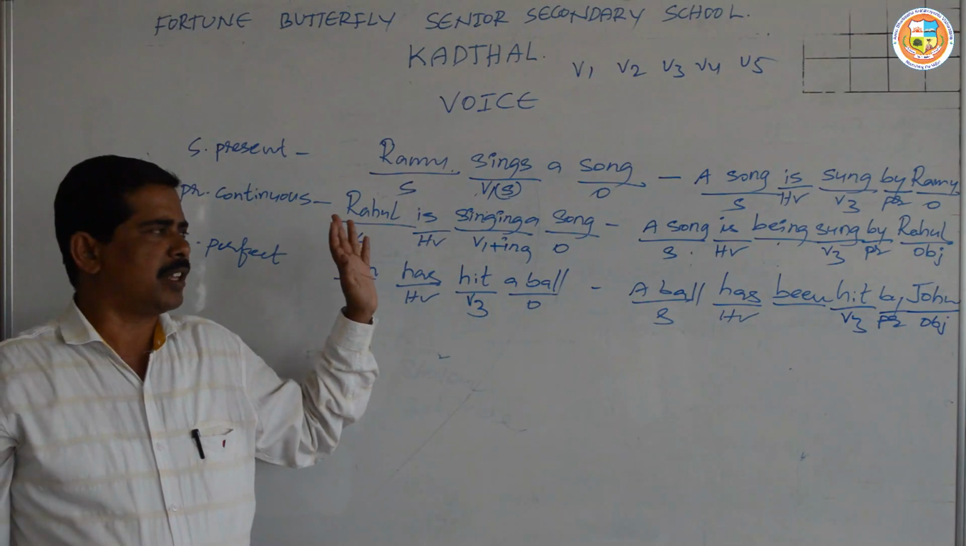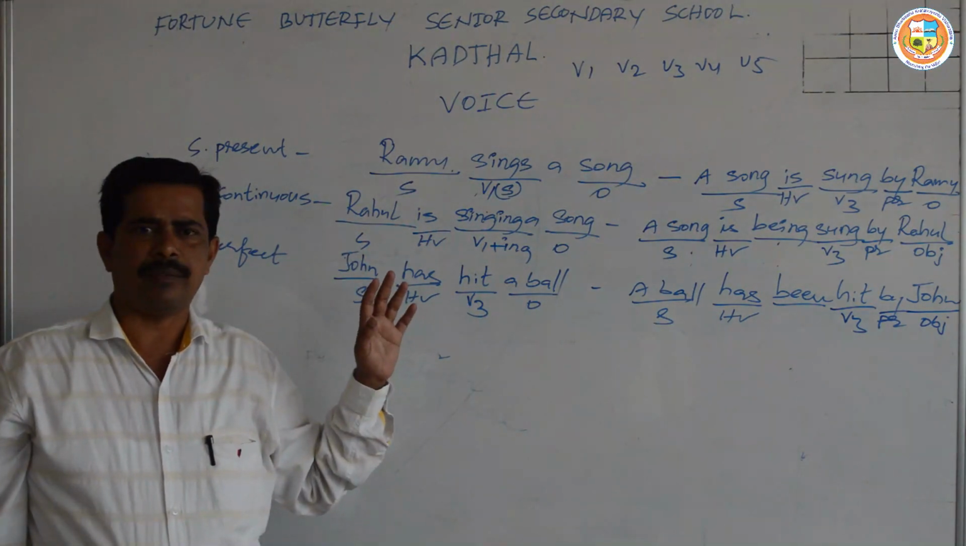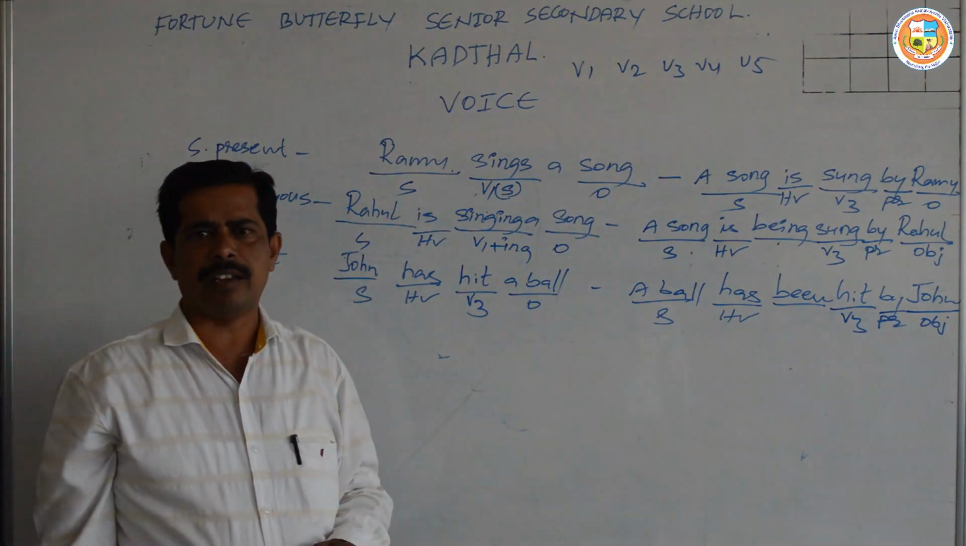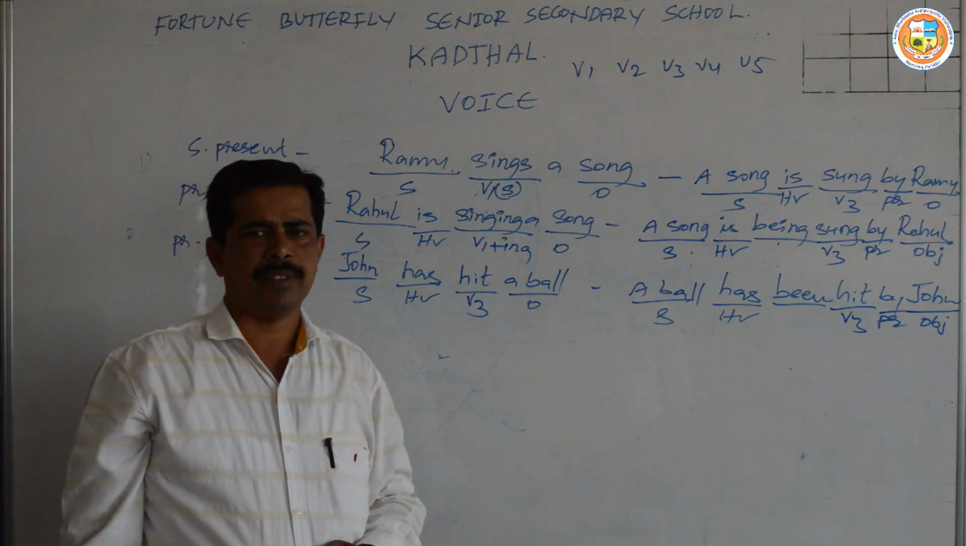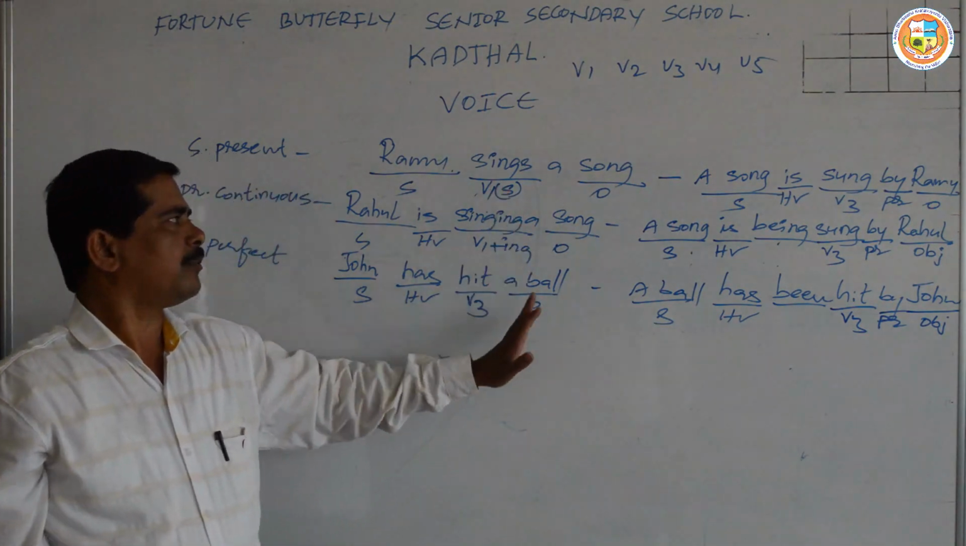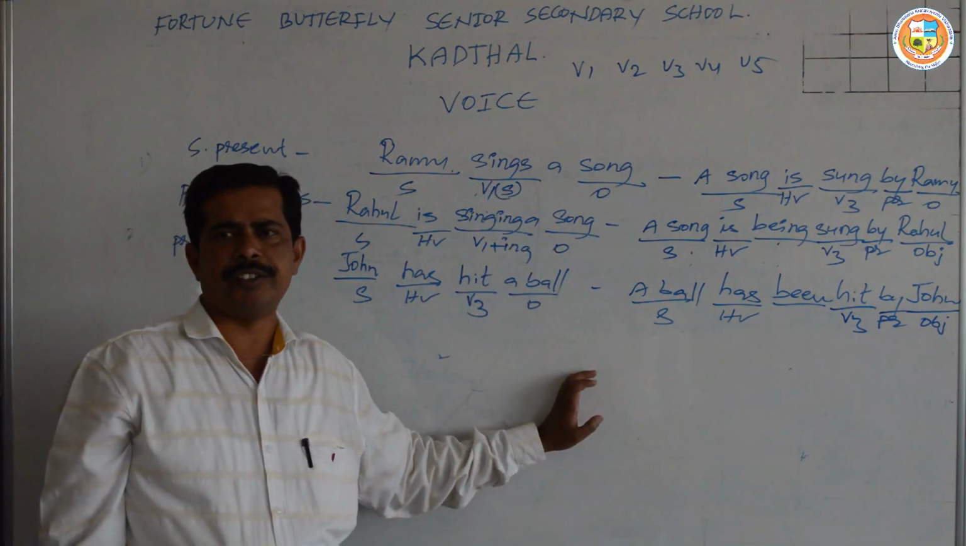Altogether we have 12 forms of tenses, and we can change nearly 8 forms into passive voice, and the remaining 4 cannot be changed into passive voice. This is how assertive sentences can be changed into passive voice.